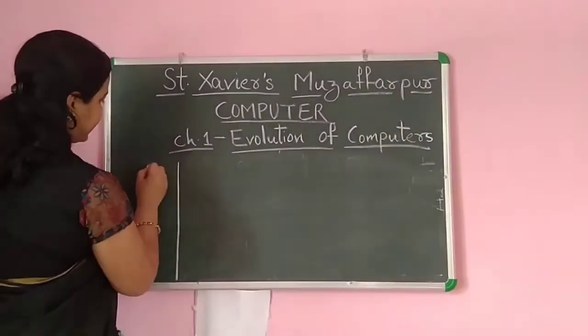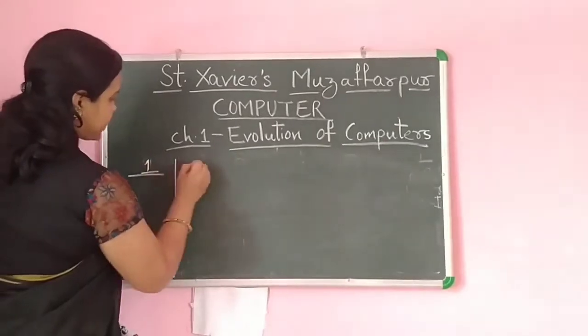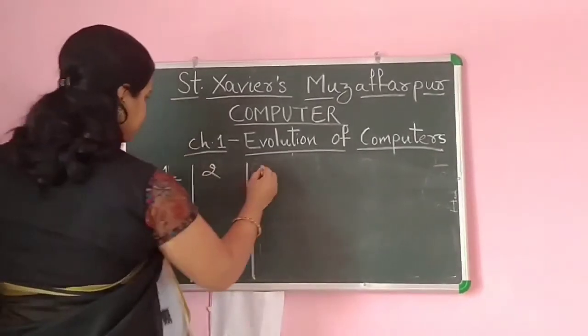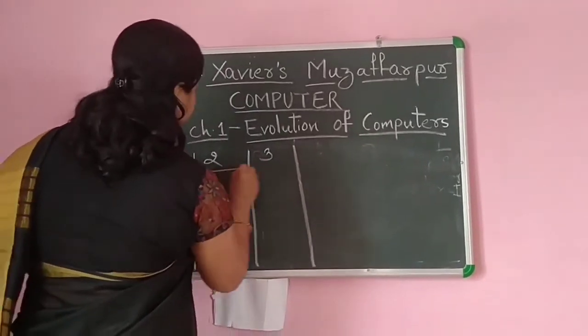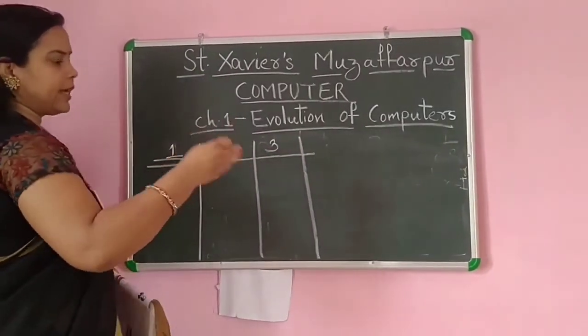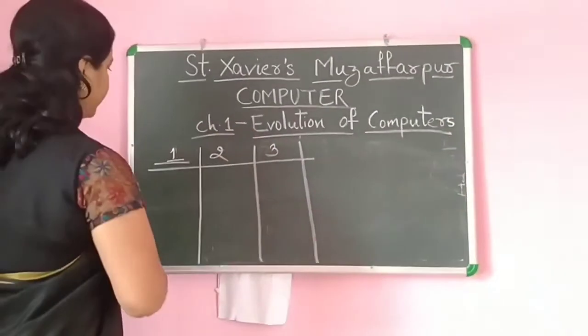So we will categorize like this. This is the first, second, third. First we will discuss the first, second and third generations. After that, fourth and fifth.